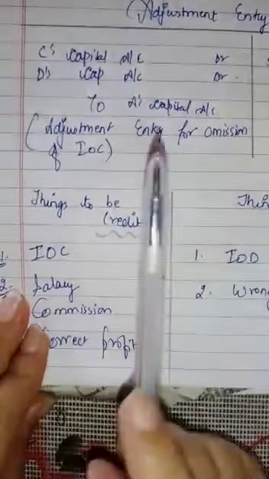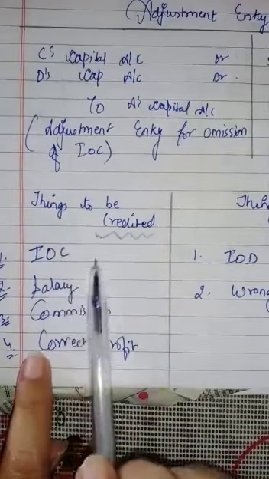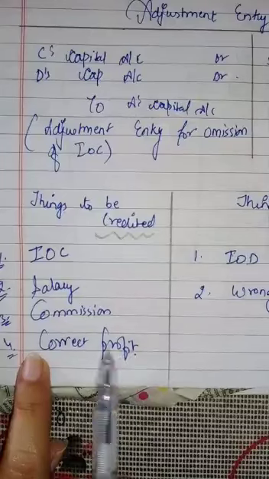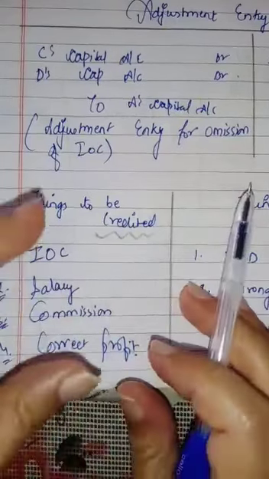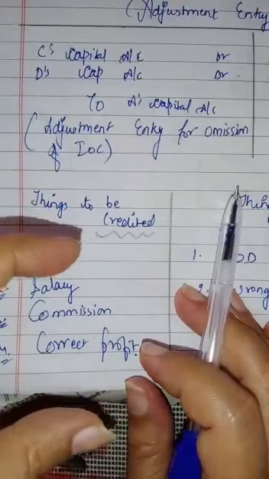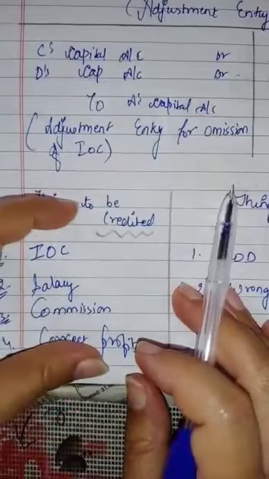Now just see what items will be credited: interest on capital, salary, commission and correct profit. If we have forgotten to give correct profit, it will be credited. Whatever entries come on the credit side of the partners' capital account, they will all be credited.